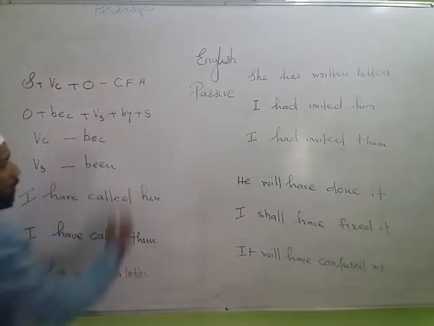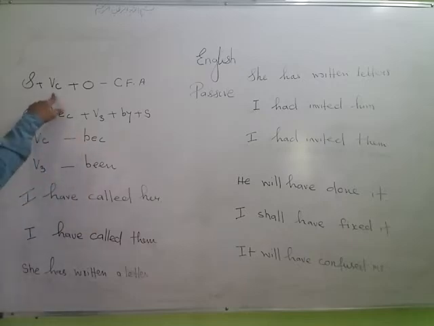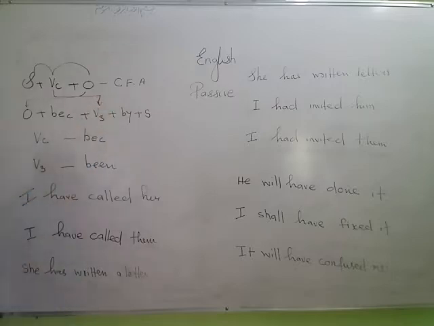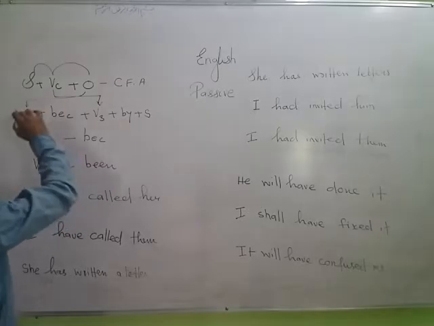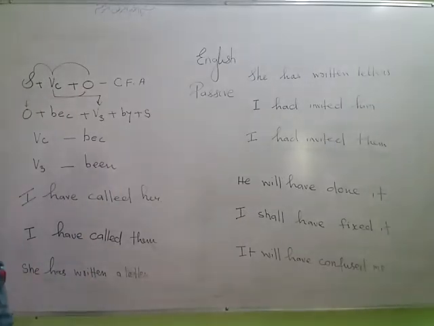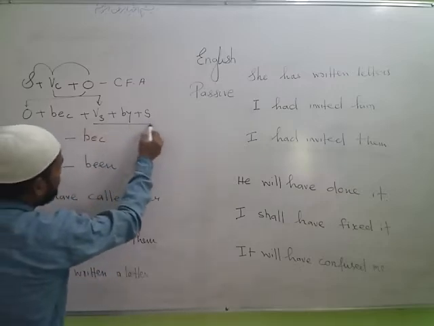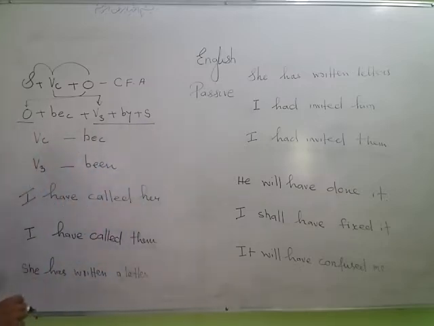for active voice, which means the verb is changeable, the subject comes before the verb and the object goes after the verb. In passive form, the object becomes the subject, the verb is always in third form only, and the subject is connected to the sentence with the help of by. You can see here. And in all passive forms, this part is unchanged: object, V3, by, subject.